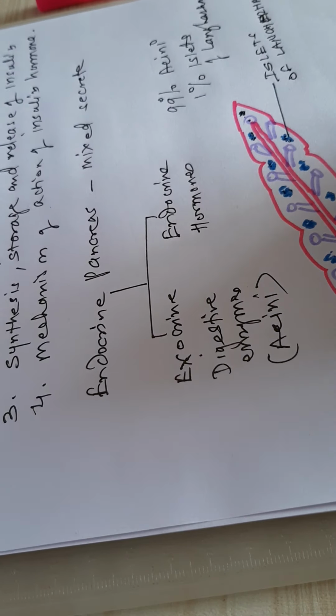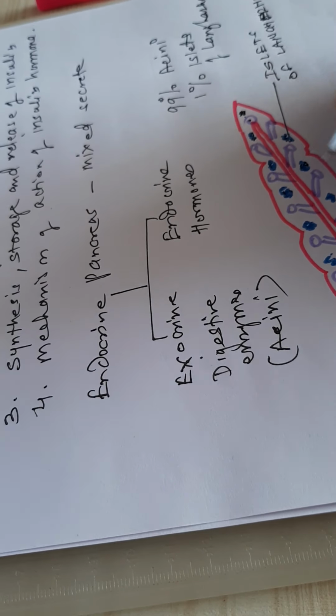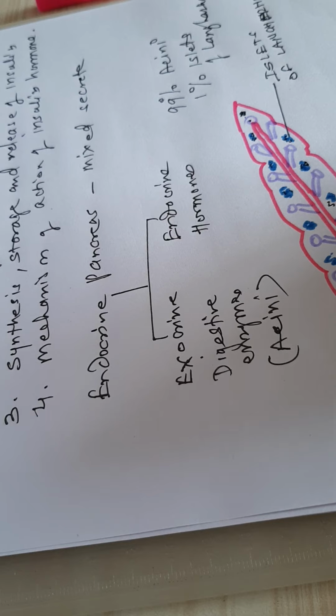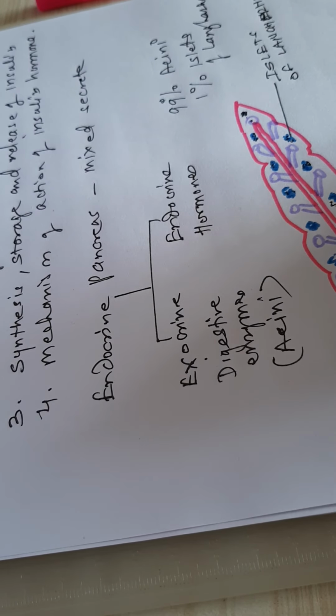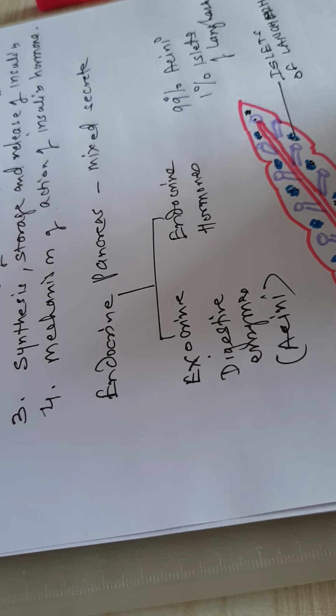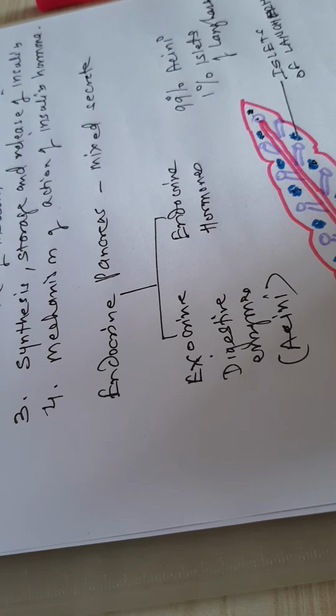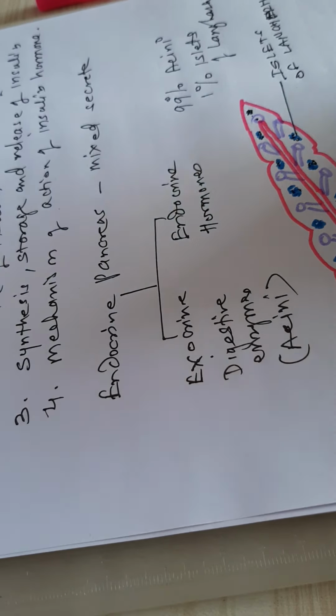Now the islets of Langerhans, the scattered cells, consist of several groups of cells: A cells, also known as alpha cells, then B cells, called beta cells, then D cells, also called delta cells, and F cells, also called PP cells.